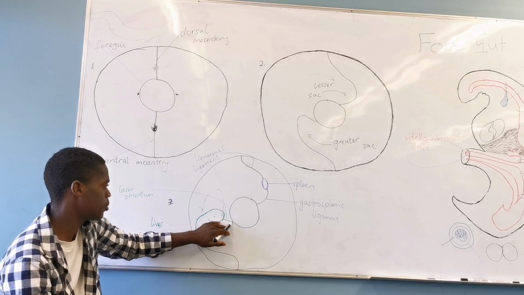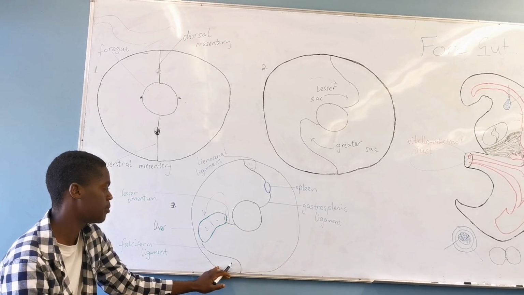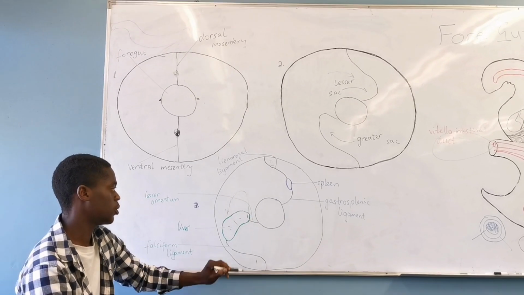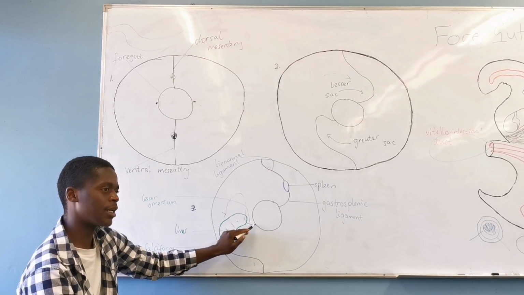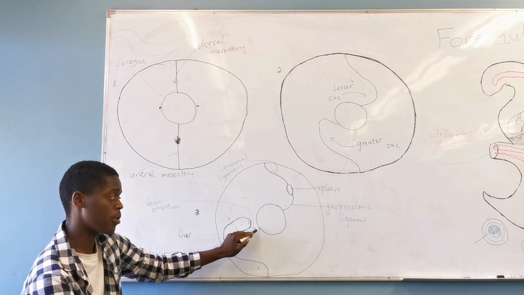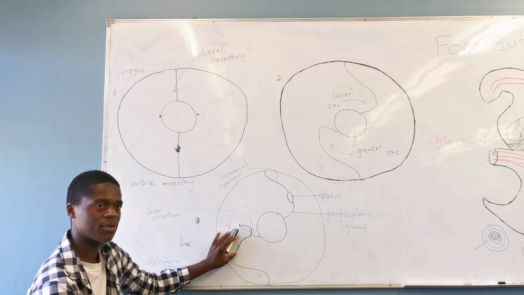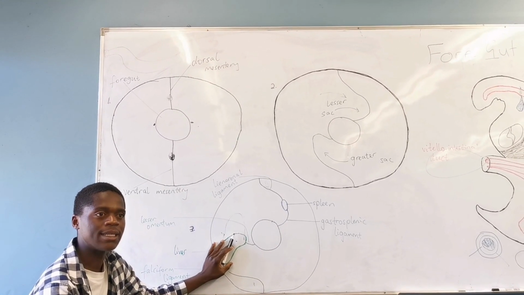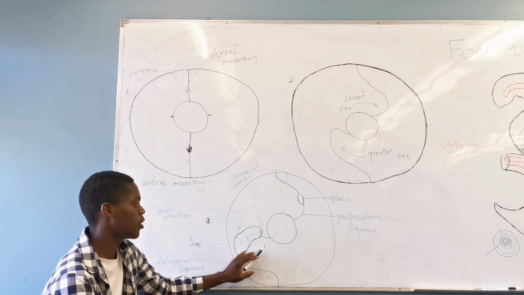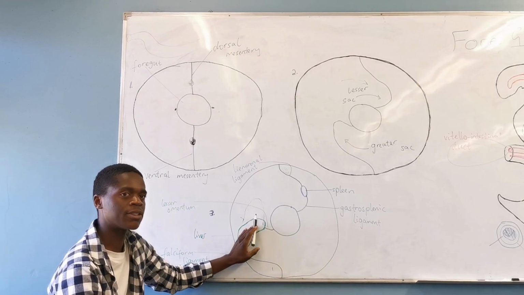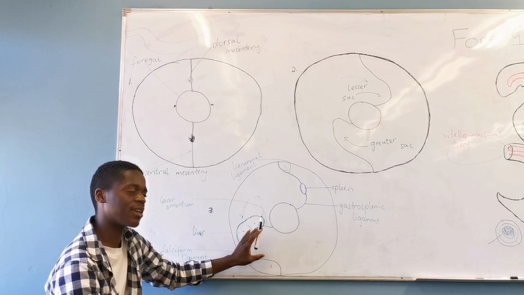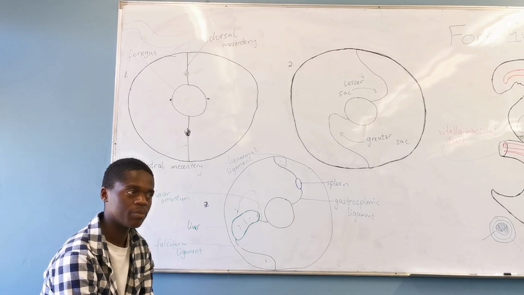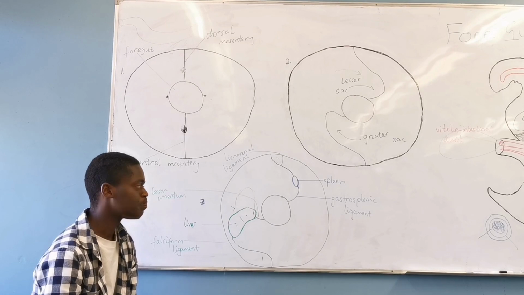So we are now going to be looking at the ventral mesentery. We're going to see that the liver is forming in between, right? So the connection between the gut, the stomach, and the liver, we call it the lesser omentum, right? The lesser omentum. And it's divided into two. We have the hepatogastric ligament and the hepatoduodenal ligament, right? But it's still the same lesser omentum.